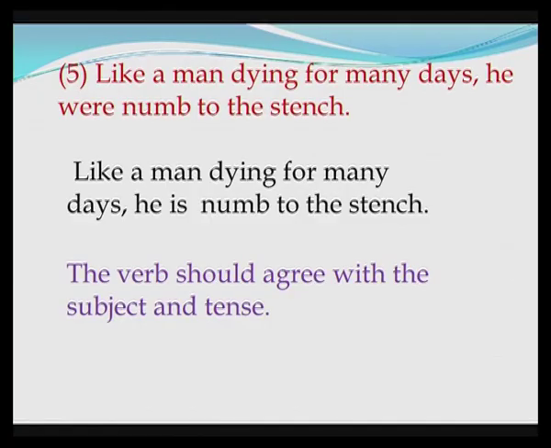Like a man dying for many days, he were numb to the stench. This sentence is wrong, and the right version of the sentence is, like a man dying for many days, he is numb to the stench. The problem is, the verb should agree with the subject and tense.